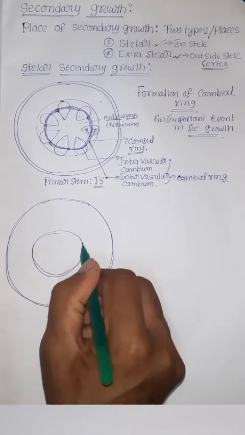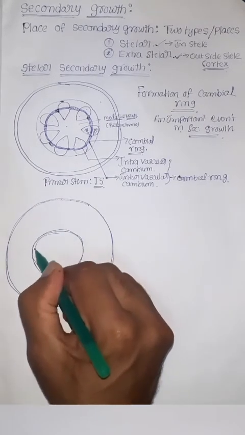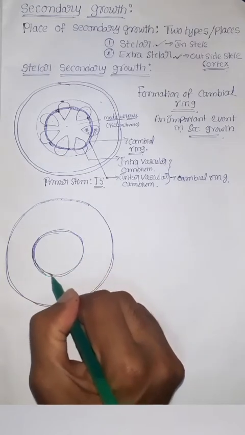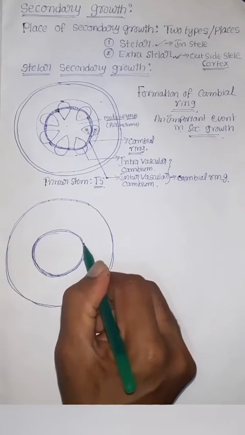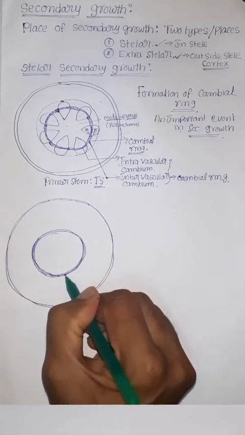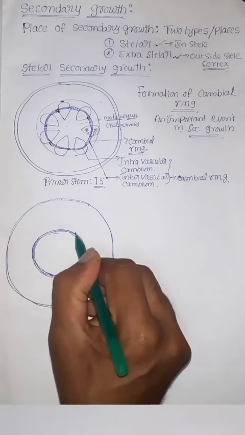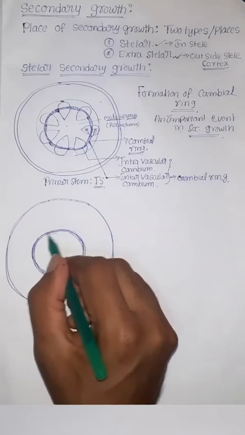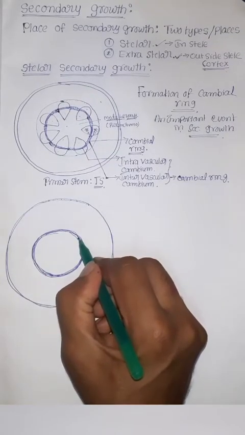It is formed due to the joining of intravascular cambium and intervascular cambium. Both inter and intravascular cambium strips join together and form one continuous ring-like structure which is called the cambial ring.